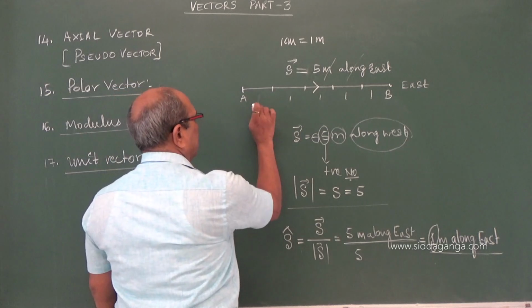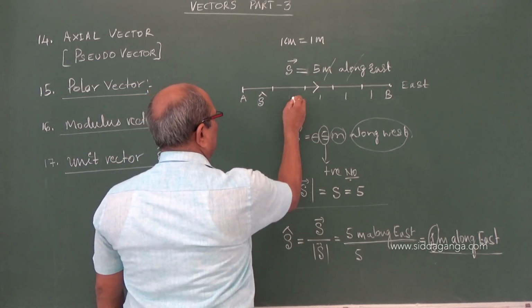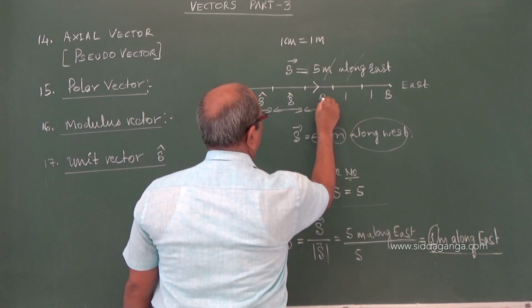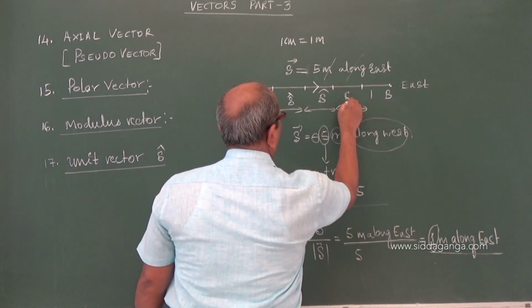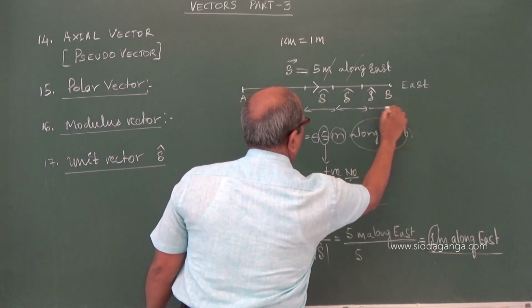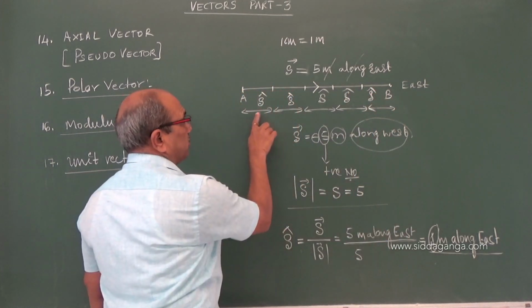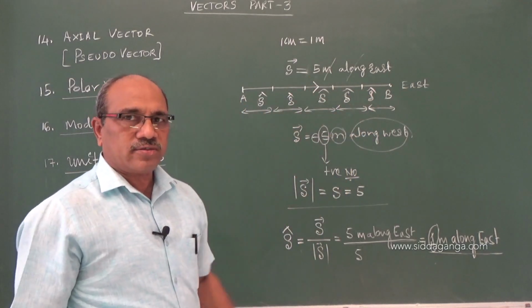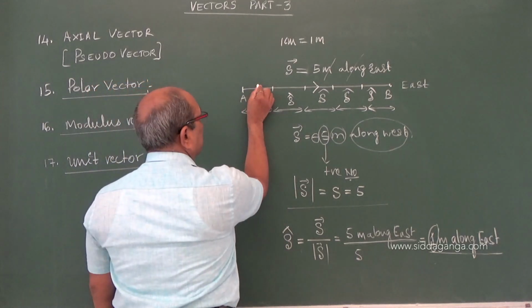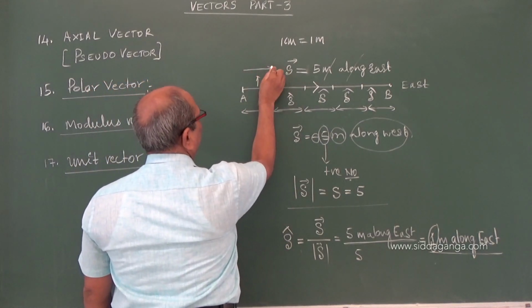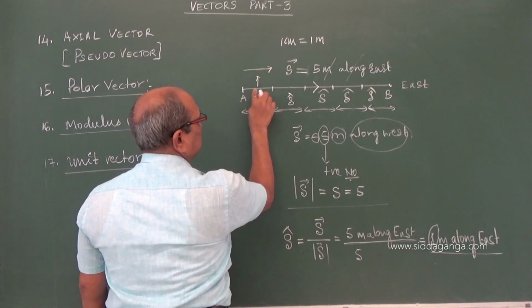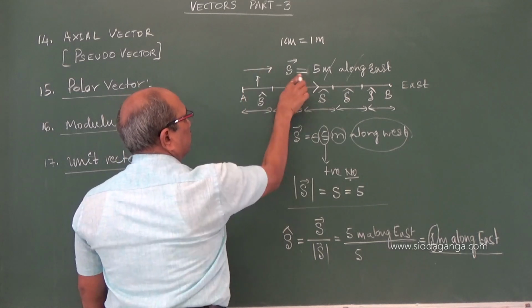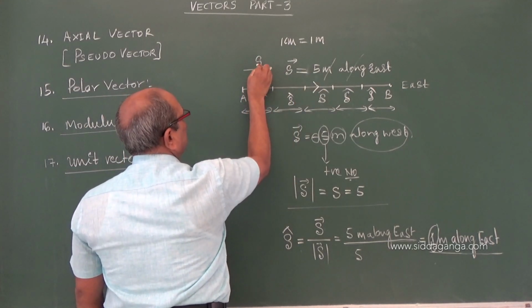Now I can write it as S cap times the modulus. If you look into this, 5 times we have taken the unit vector, and it becomes 5 meter along east. That means if I separate any one of these, one magnitude with the direction, that becomes the unit vector.